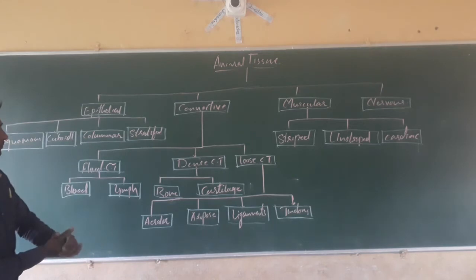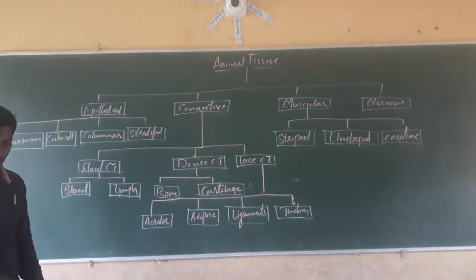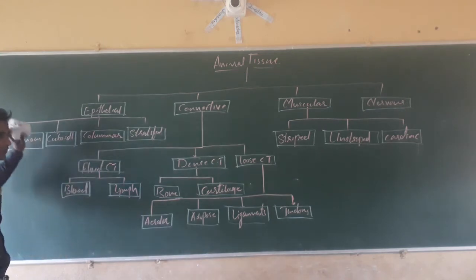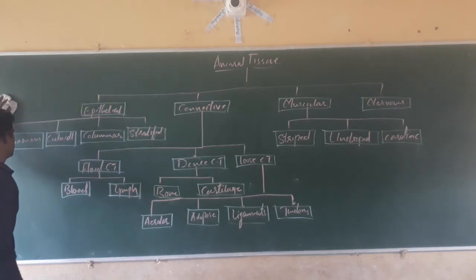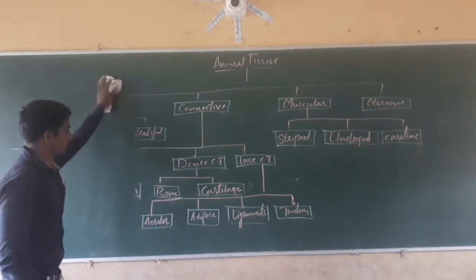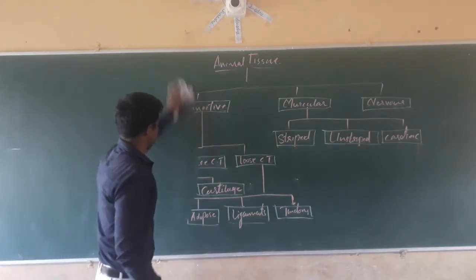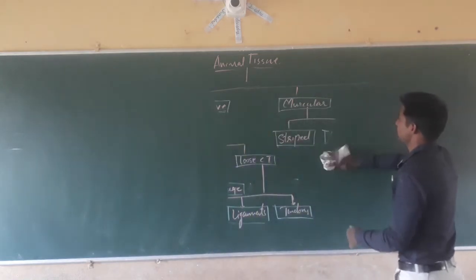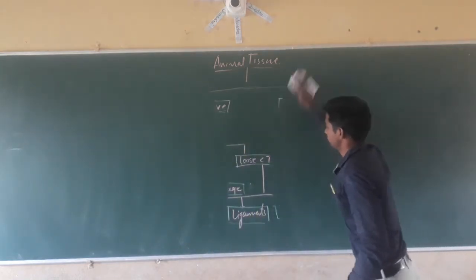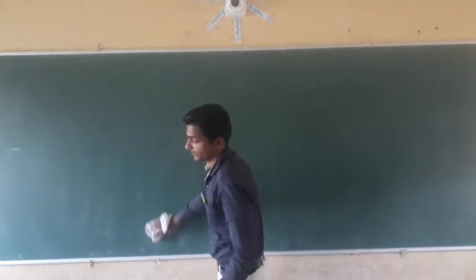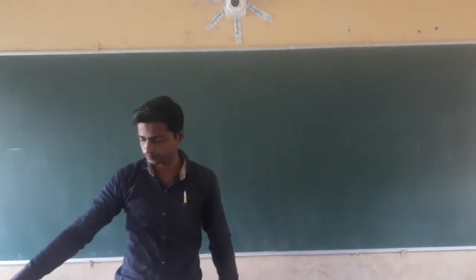These are the types of animal tissue. In examination, he may ask for the schematic representation of animal tissue. That time you have to write that way. Note it down by pausing the video. If he asks in the examinations, then write it in the exams. Most of the time he asks for the schematic representation of animal tissue.